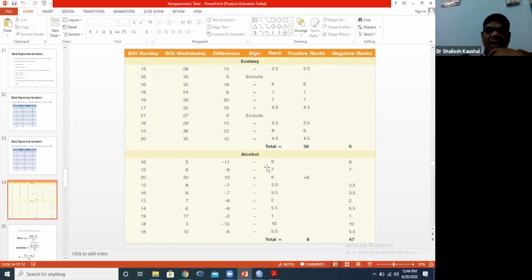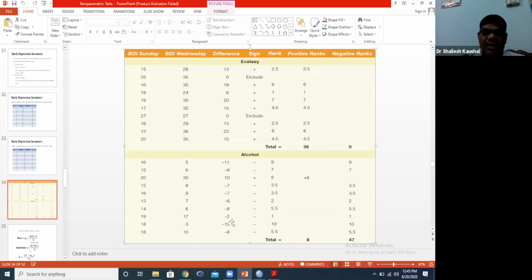Now for the alcohol group, I am taking only the alcohol group, where positive is 8 and negative means 47, because the difference is this. The lowest value here is minus 2. The lowest does not mean minus 11, because we are taking the magnitude of this. For assigning the ranking, we are not considering the sign. So the lowest value is 2, that is rank 1.